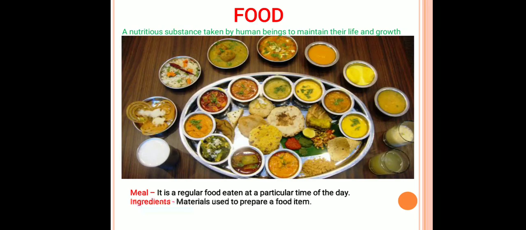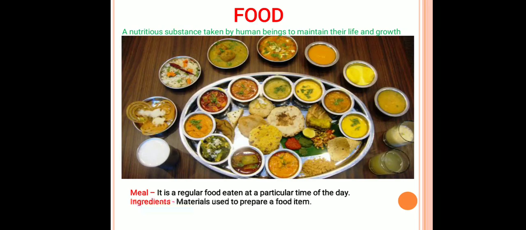Now observe this picture, students. In this picture you get multiple food items like vegetable curries, breads, rice, sweets, buttermilk, lemonade, chutneys. But have you ever seen these food items occurring naturally? No, they do not occur naturally. They are prepared by us.